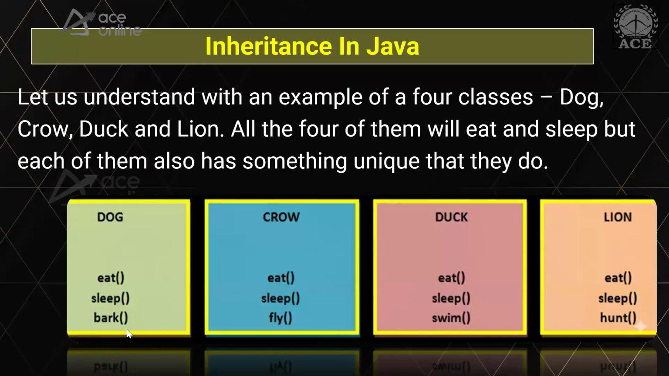Dog will have eat, sleep, and bark. Crow will have eat, sleep, and fly. Duck will have eat, sleep, and swim, and Lion has eat, sleep, and hunt. So what do you see as the problem here? What is the problem with this implementation? If I ask you to implement these four classes, this is how you might have implemented them. Eat and sleep get repeated. A lot of repeated code. Thank you, Anirudh. Worship also thinks that there is a lot of repeated code here. So the eat and sleep methods are implemented multiple times. What will be the problem if I implement them multiple times?